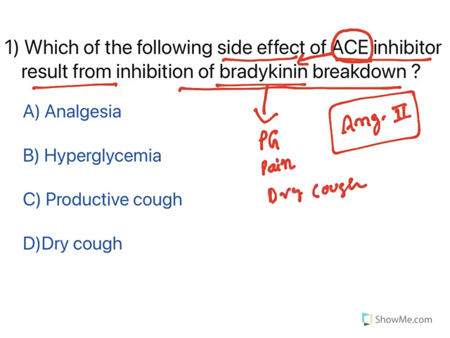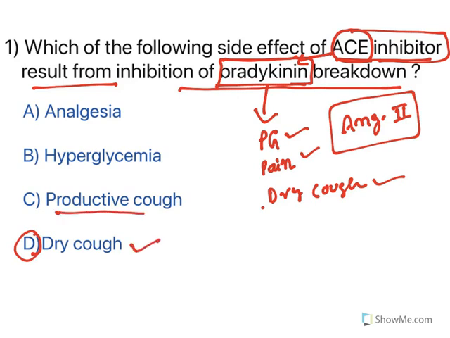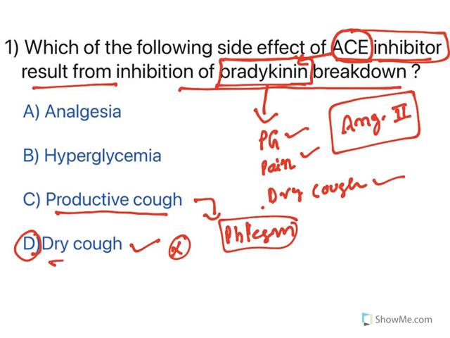So, what happens when you use inhibitors of this enzyme? The breakdown of bradykinin is also inhibited. So all this becomes side effects of ACE inhibitors. So dry cough is the side effect of ACE inhibitors. Now understand this one. Productive cough comes with phlegm or mucus, whereas dry cough does not have this phlegm or mucus. ACE inhibitors will cause dry cough but not productive cough. So option D is the right answer.